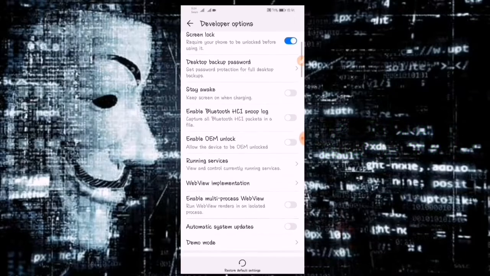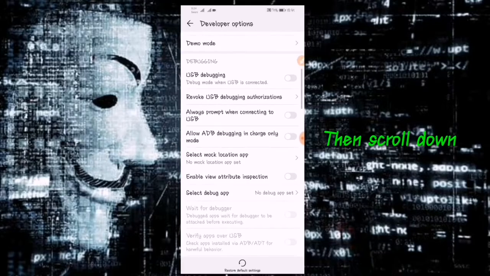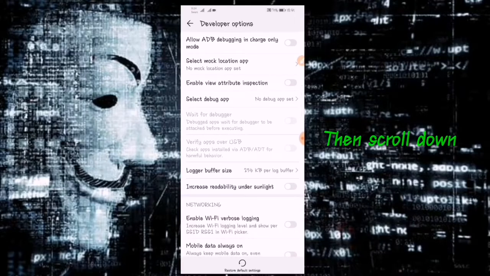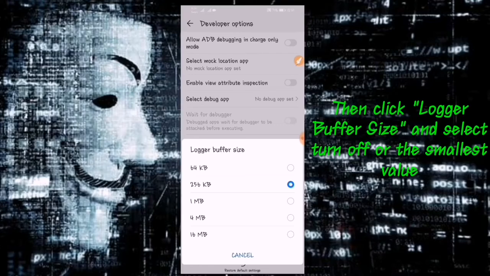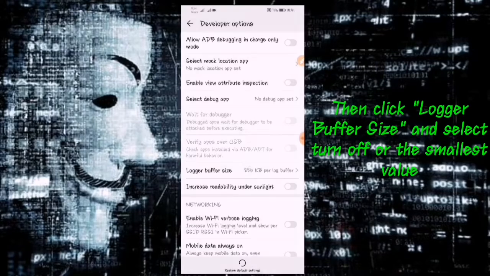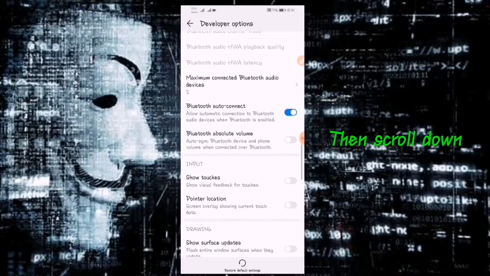Then scroll down, then click logger buffer size. Then select the smallest value or turn it off. For me, it's 64 kilobytes. Then next, scroll down,